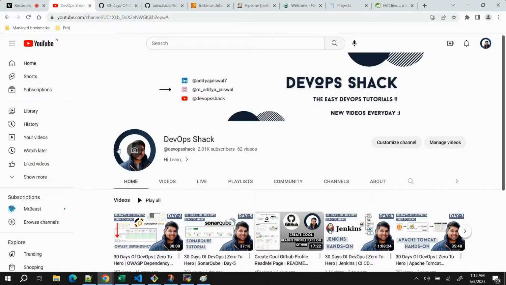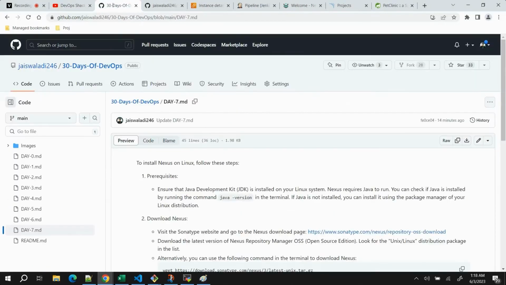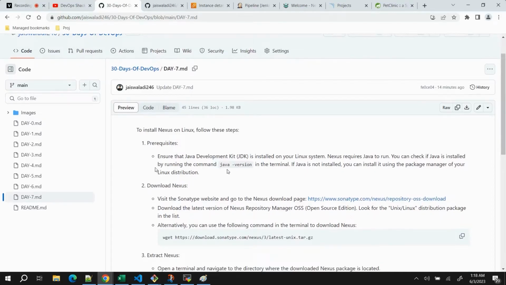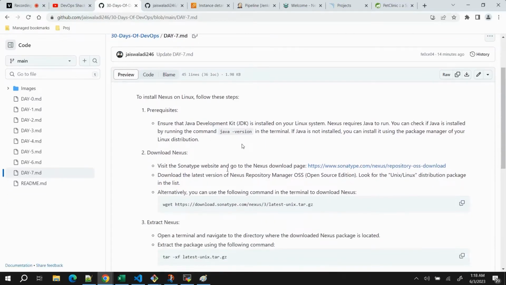Now coming to the point, how we can set up Nexus on our Linux server or any other server. The slightly harder way to install Nexus is that first of all you need to have JDK 8 installed. I'm mentioning the specific version, Java 8. You can see here the prerequisite is to ensure that the Java Development Kit is installed. When I was trying to install Nexus, it first required JDK 8 to be installed, so I just installed JDK 8. It's not hard, I will share the commands as well.